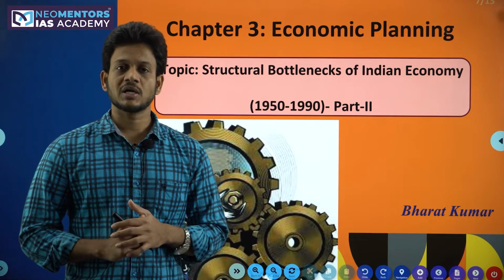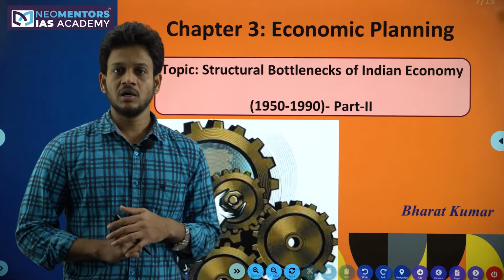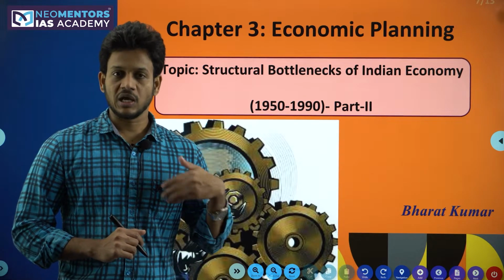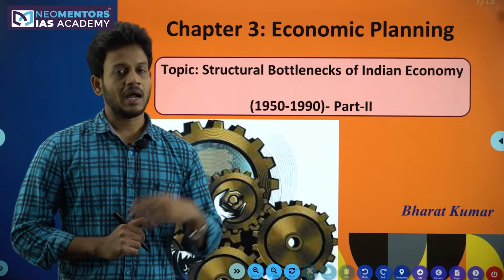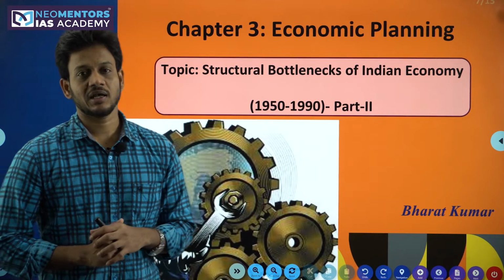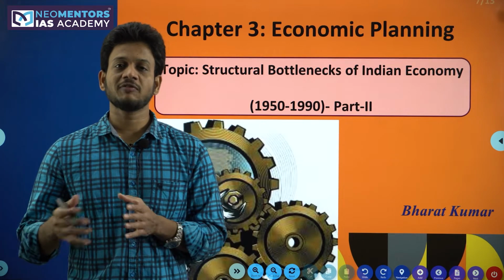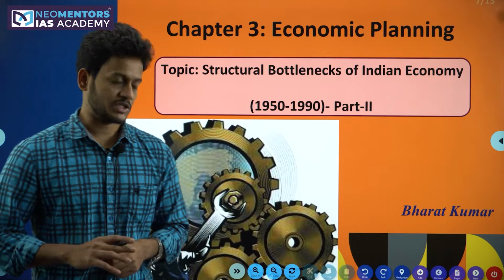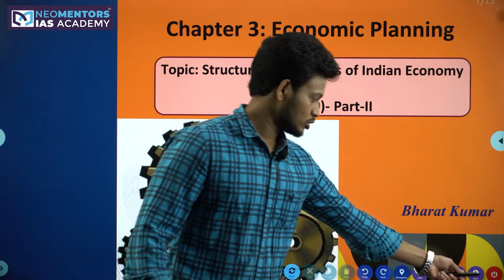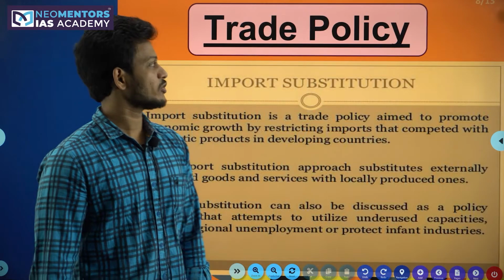Industrial Policy Resolution 1956 divided the industries into 3 groups, the categorization of industries into 3 groups, and how exactly the industrial policies between 1950 to 1990 discouraged the private sector and encouraged the public sector. As a continuation to this, what we need to understand is the trade policy.